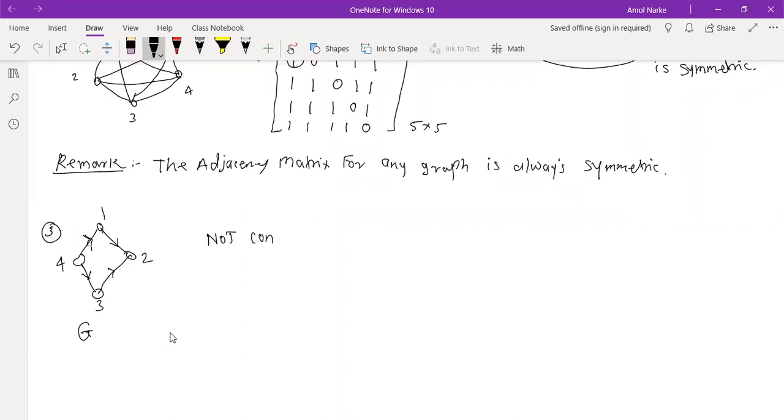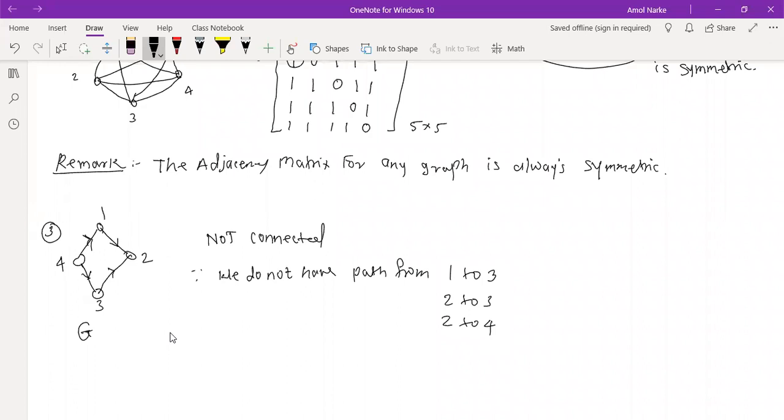Not connected, since we do not have a path from 1 to 3. Yes, someone is saying 2 to 3 also. 2 to 3 we don't have, no? Yes, so 2 to 3, 2 to 4 also I will take.